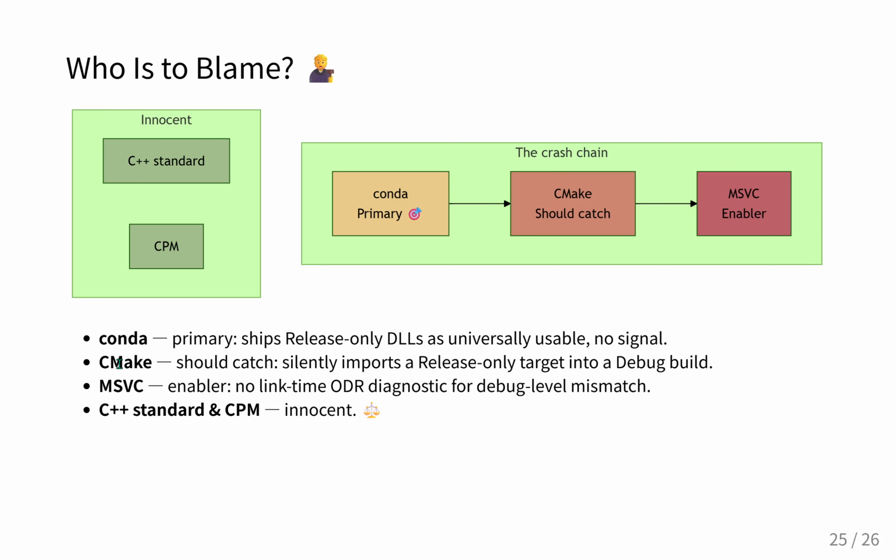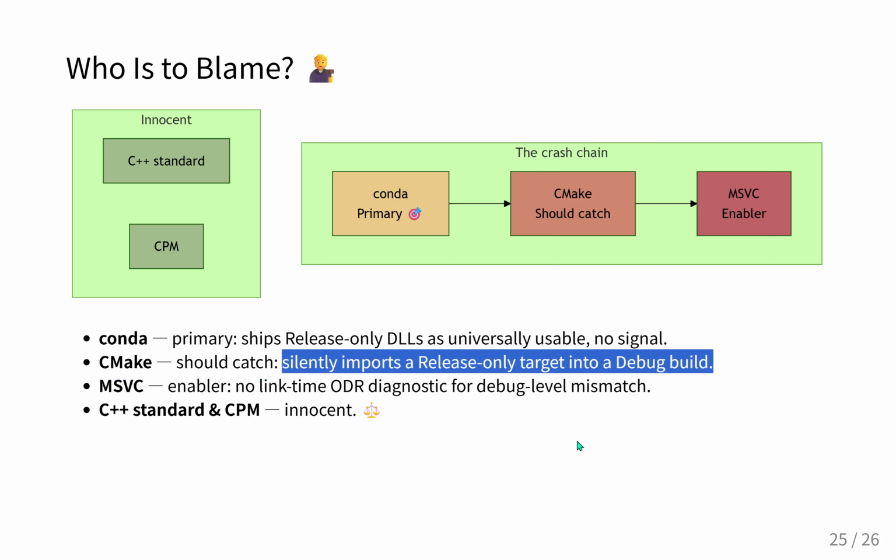Right, CMake acts as the orchestrator. It silently located a release-only target provided by Conda and seamlessly imported it into an MSVC debug build pipeline without raising a single diagnostic warning or validation error. CMake should ideally enforce strict validation checks between the build configurations of the target and the host project.